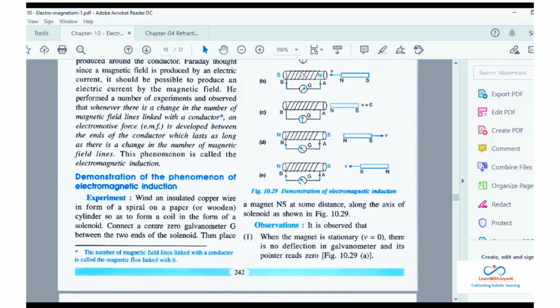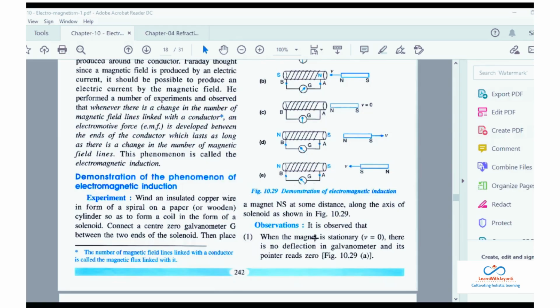So this is a spiral. You are trying to move the cylinder inside and outside. You are just trying to move it. Place the magnet at some distance along the axis of the solenoid.